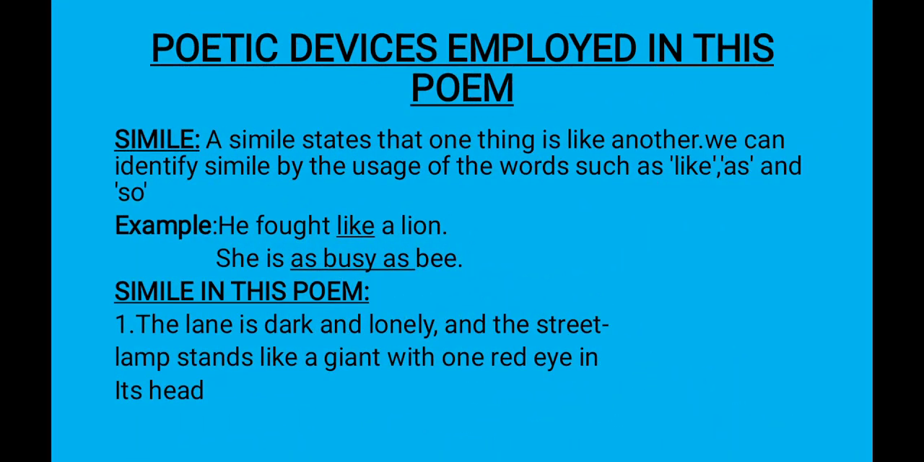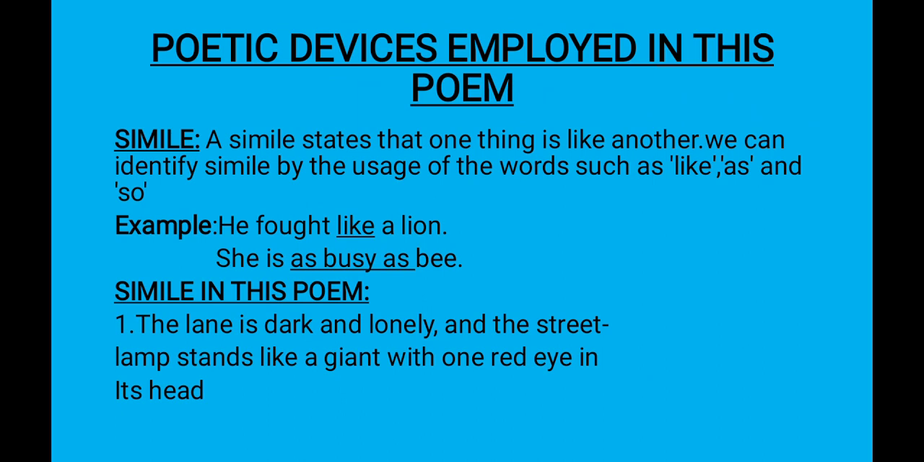Now let us see the poetical devices employed by the poet in this poem. There are so many figures of speech employed by the poet in this poem. The first one is simile. What is a simile? A simile states that one thing is like another. We can identify simile by the usage of words such as like, as, and so. There are so many examples we can quote in our day-to-day life, but here I have given only some.